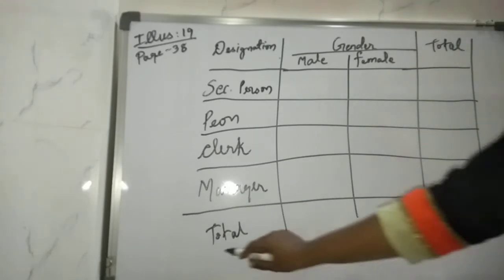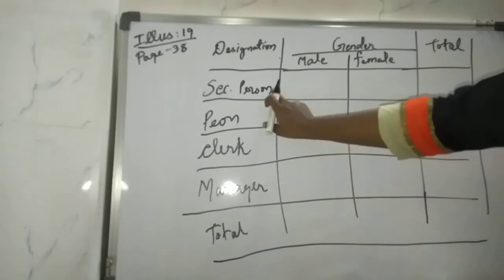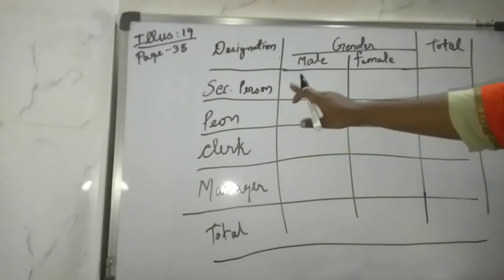Now we have to solve this table. How would you solve the table? For that you have to read the question again. Now read it along with me. On the basis of the study of different branches of a cooperative bank of Ahmedabad city, the following information is obtained. Now in this bank, out of 20 employees working as security personnel, there are 20 persons working as security personnel.